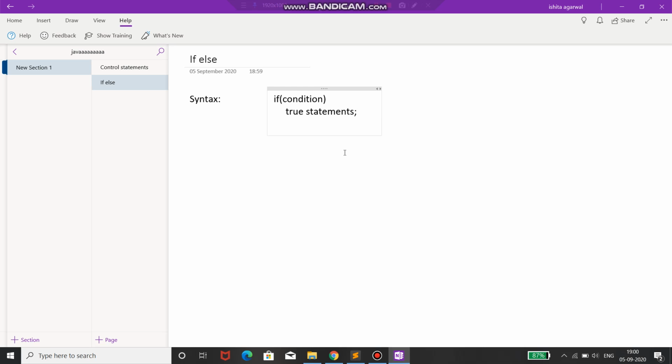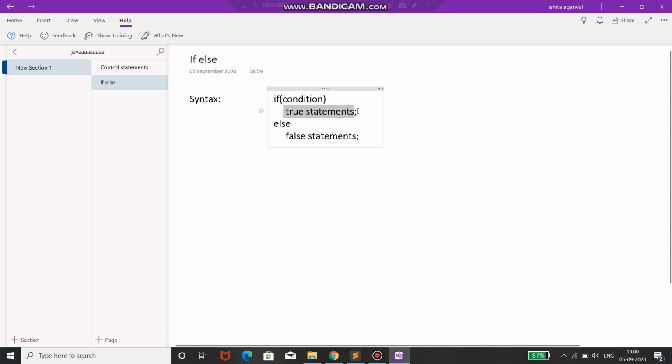Then after if, we use else. After else we don't have any parentheses, it only has the statement. So I'll write here the false statement that will be executed when the condition is false. Okay, this is the simple syntax. Now this is for single lines.